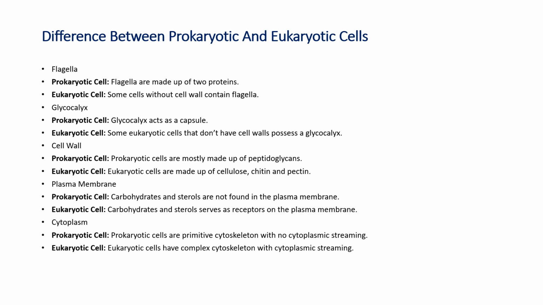Then cytoplasm. Prokaryotic cells have a primitive cytoskeleton, but eukaryotic cells have a complex cytoskeleton made up of microtubules and microfilaments, which you have studied.